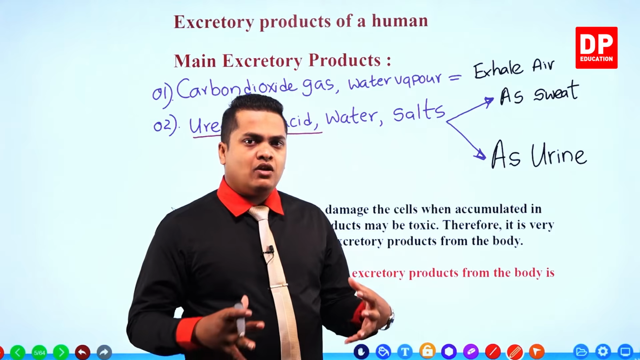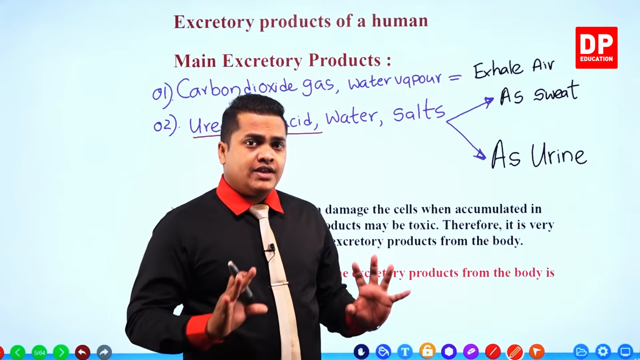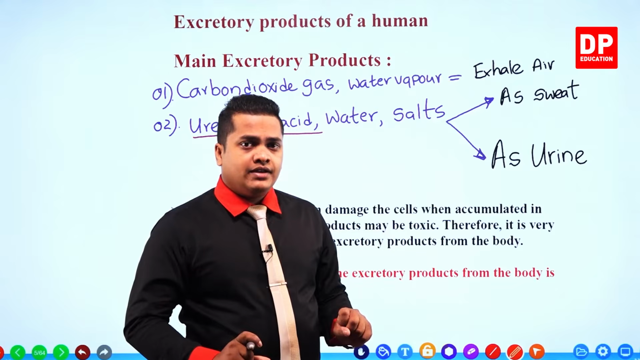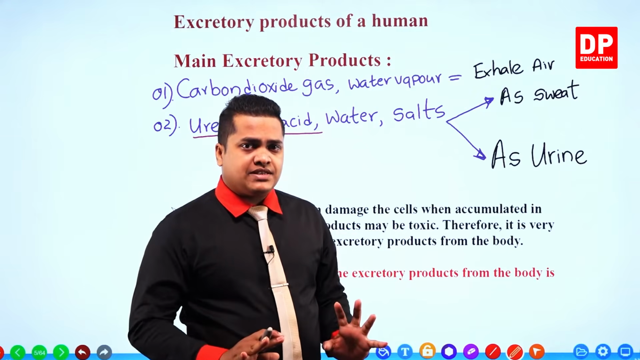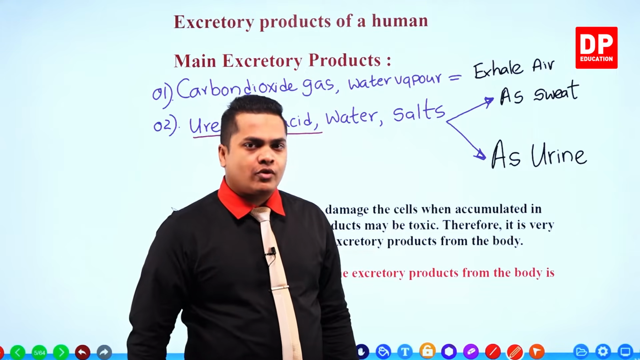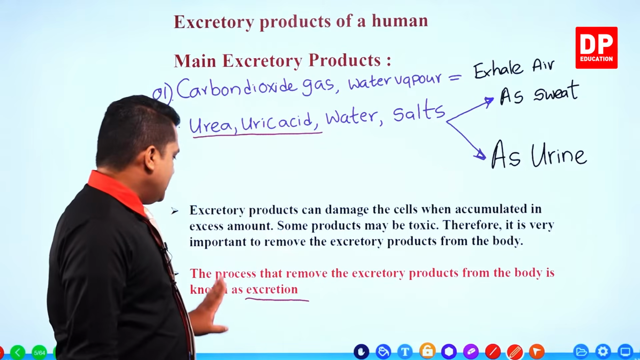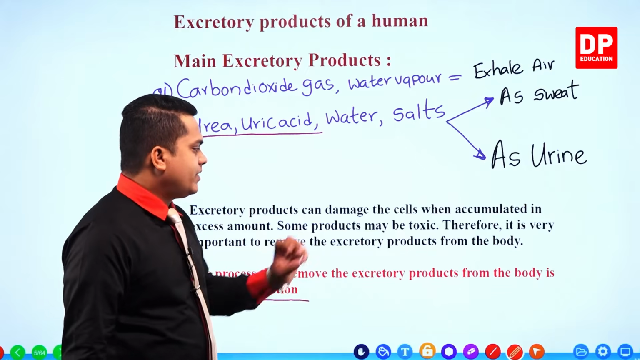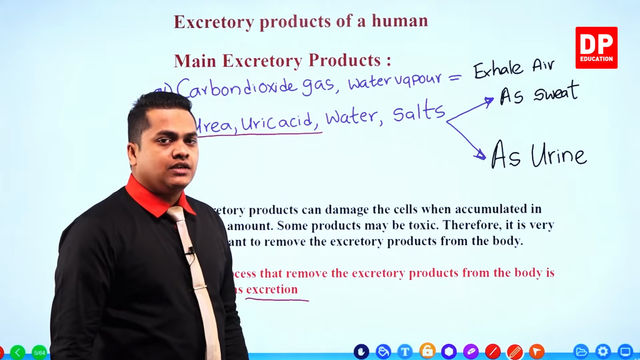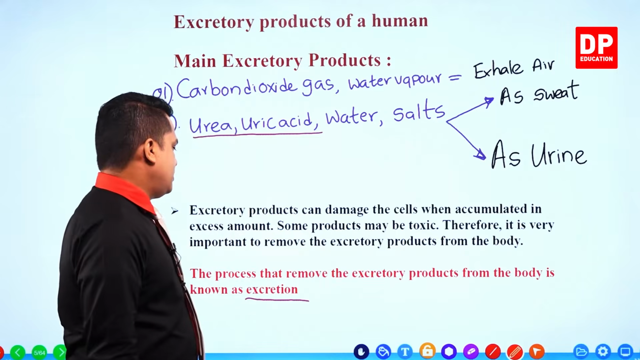So the removal of waste materials, byproducts or excretory products created during the chemical reactions that occur within the cells in our body, and the expelling of these substances, is referred to as excretion. So once again, my dear children, the process that removes the excretory products from the body is known as excretion.